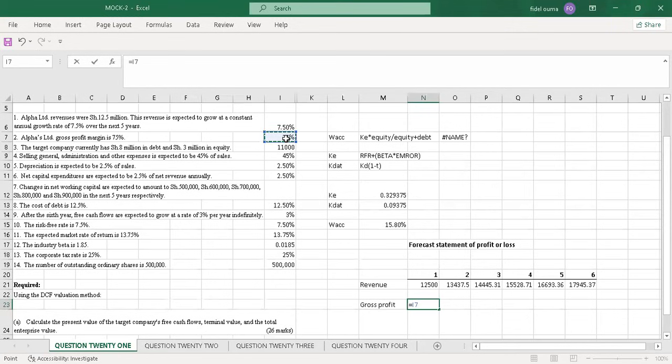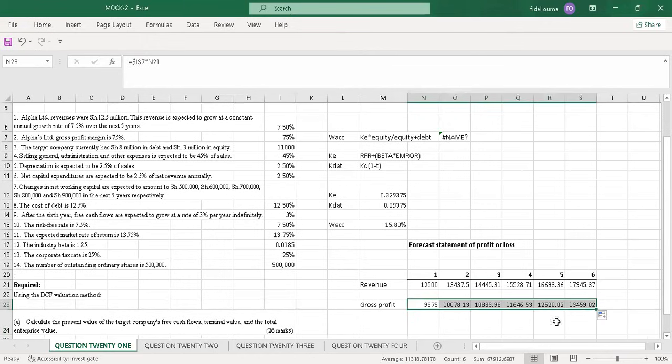I think I'll just lock it also completely. Then you multiply by the revenue so that you get the gross profit, because the margin was 75% of revenue. Wherever you hear that there's a gross profit margin, that margin is on revenue. So when you enter, you'll have 93.75. I'll just drag on through, and the values will change automatically.